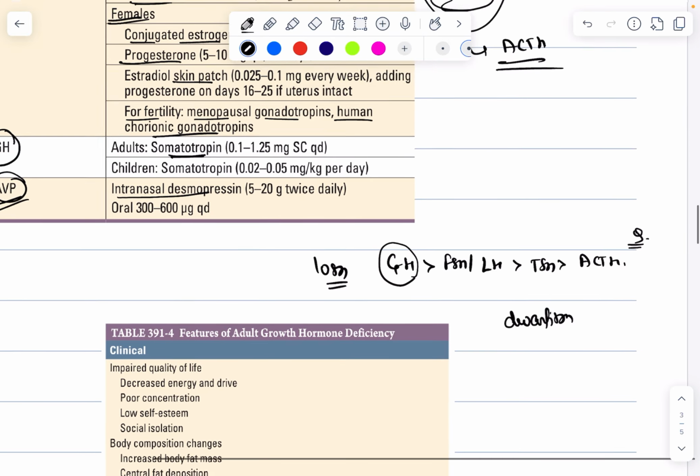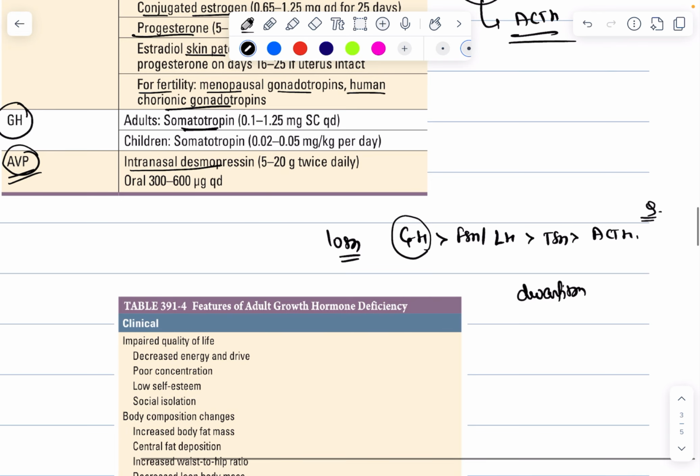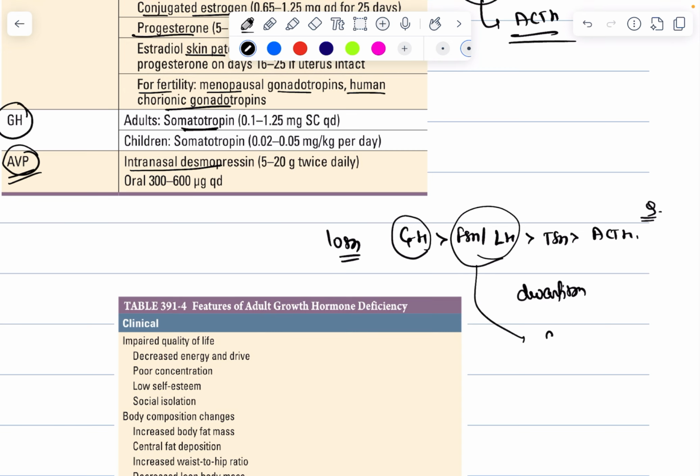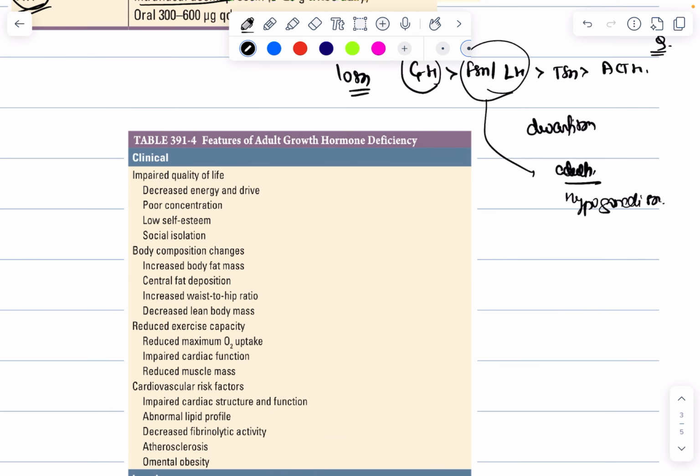But in adults, because the growth is already achieved, that is, the height is already achieved, the most common manifestation is loss of FSH and LH. So, adults present with features of hypogonadism. So, these are the features of adult growth hormone deficiency.